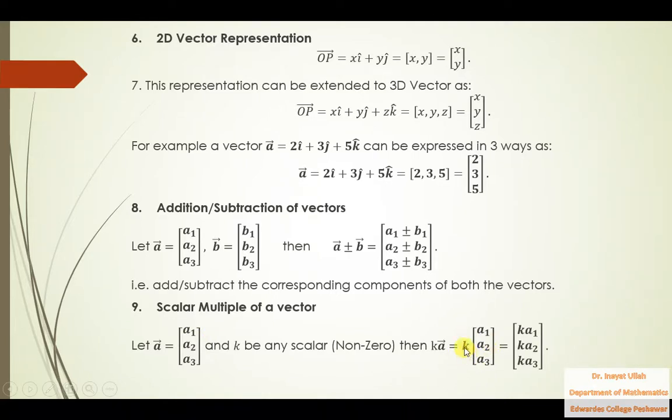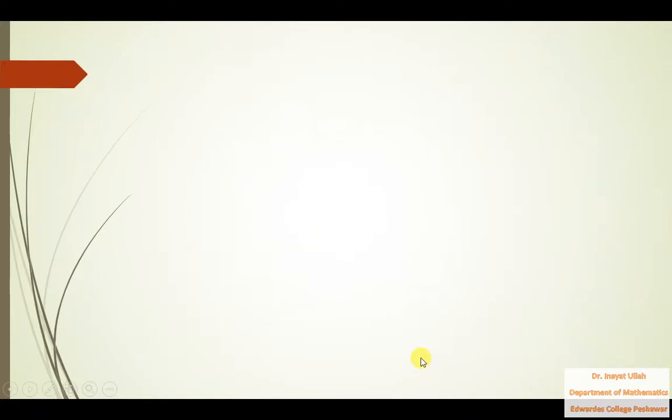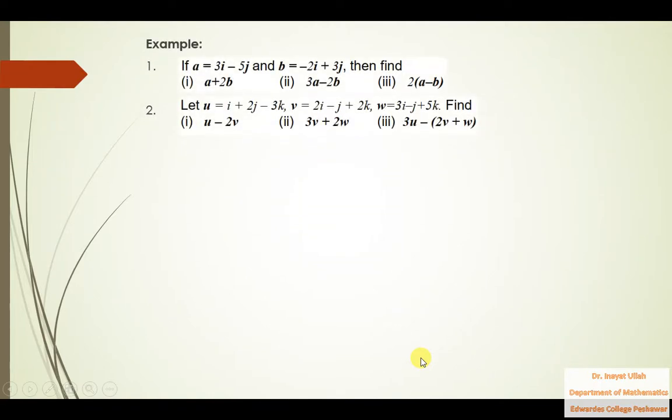Then what should we do? We will multiply this k with each of these components. Multiply k with a1, k with a2, k with a3. So that is called the scalar multiple of a vector. So there are two examples.